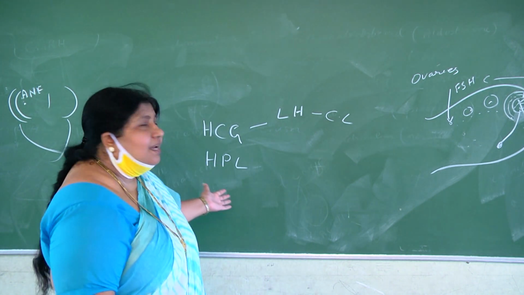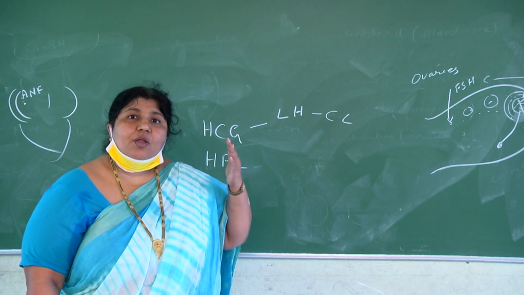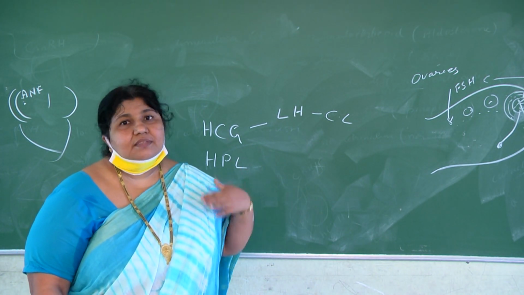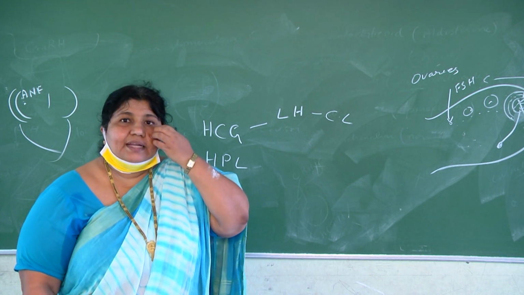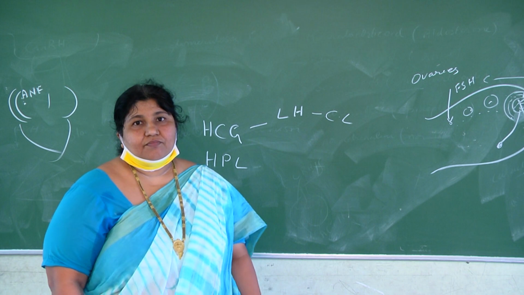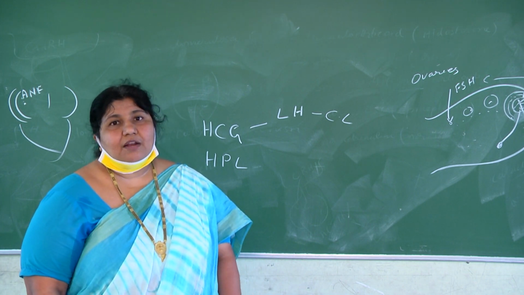So human placental lactogen acts on mammary glands and helps in the synthesis of milk, and also increases blood glucose level, doing an anti-insulin effect to feed the child. That is about the local hormones.